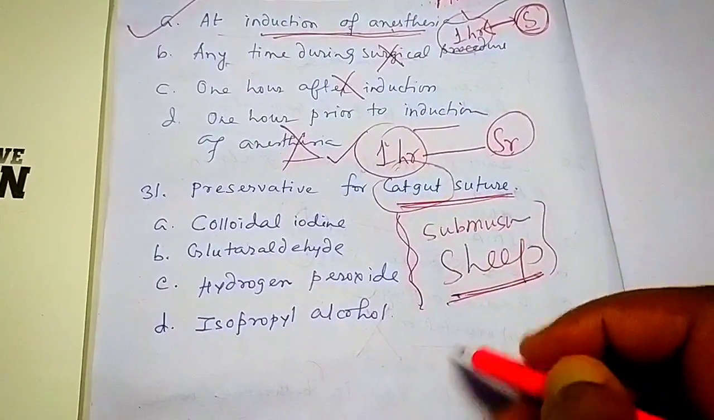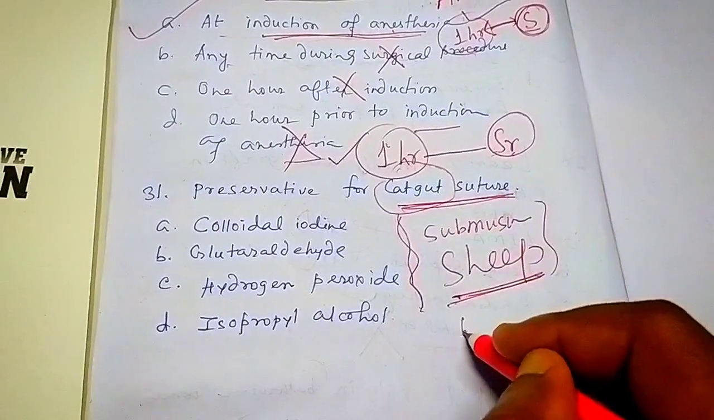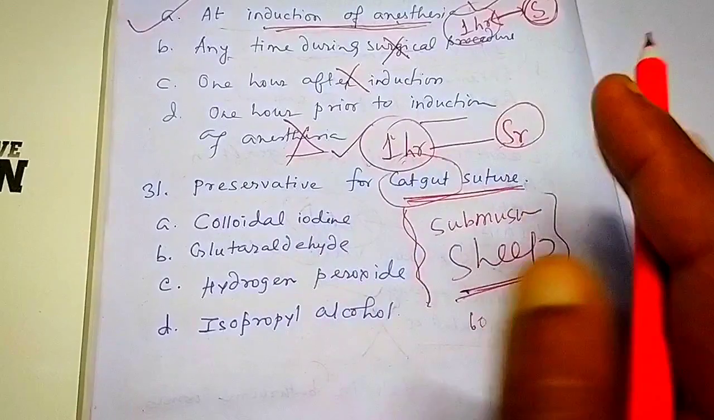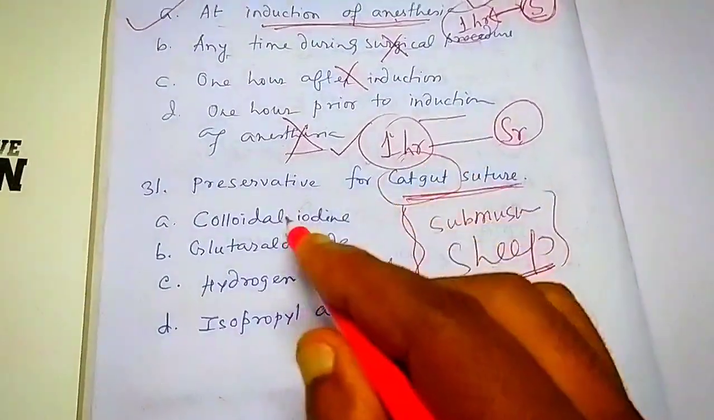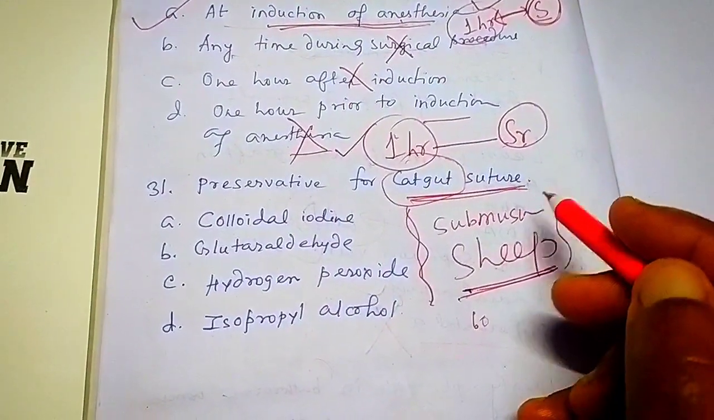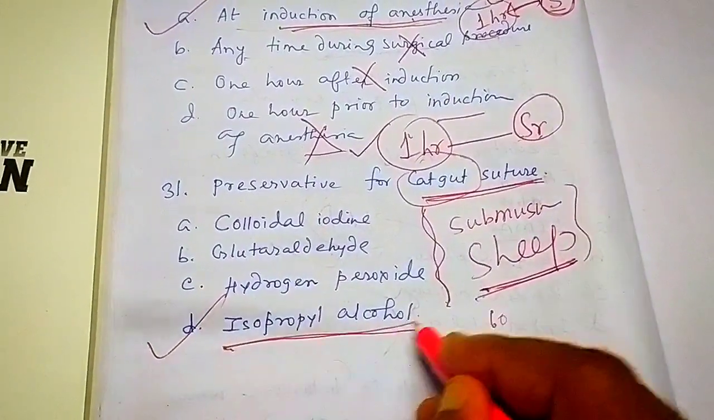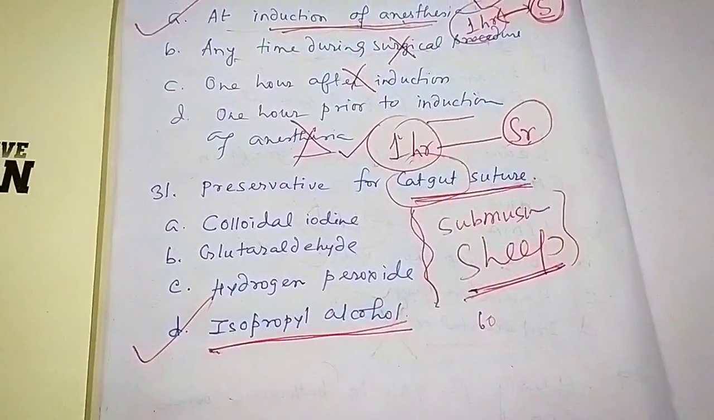After some days, like 60 days, I think, if it is not preserved, it will go bad. So we have to preserve it. How is catgut suture preserved? With the help of isopropyl alcohol. Isopropyl alcohol is used as the preservative for catgut.